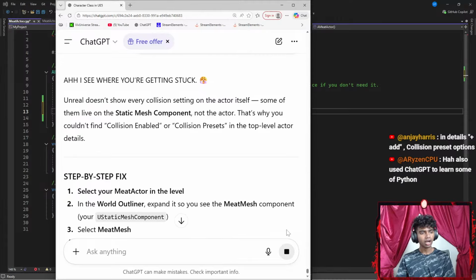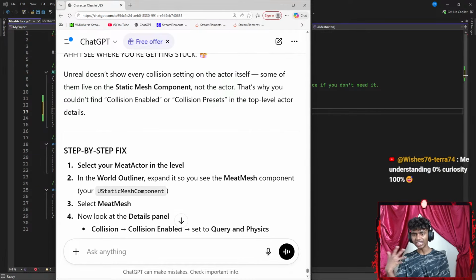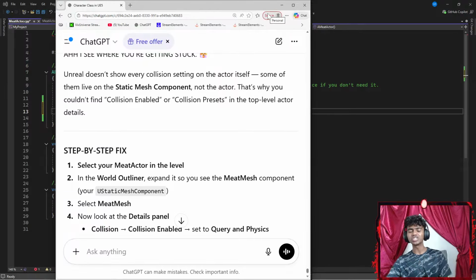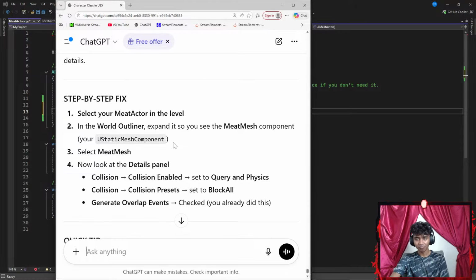Oh, I see. I also use ChatGPT to learn some Python. Honestly, for Python, ChatGPT was really fun, but when it comes to harder stuff like this, I feel it does make some mistakes, but I feel there are more benefits than mistakes. Me understanding zero, curiosity 100%. Guys, once I'm good with this, unlike my SDLCs where I thought I was going to make a lot of tutorials, I'm going to be making tutorials for Unreal Engine 5 as well. But once I get a pretty good grasp of this, because I feel like we're the same, zero understanding.